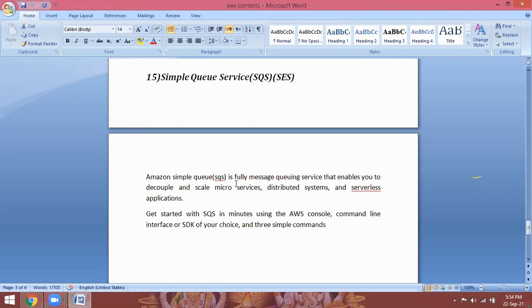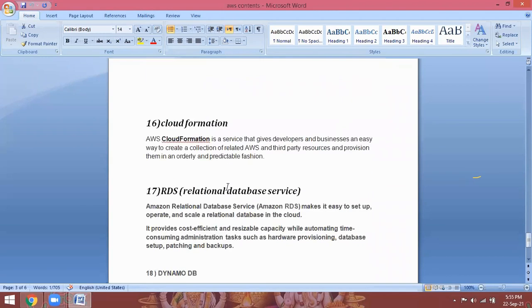Simple Queue is a fully managed message queuing service that enables you to decouple and scale microservices, distributed systems, and serverless applications. In a general environment, we configure an MQ server, a message queue server, like Microsoft's. Here it is serverless SQS. By using this, in minutes you can send a bulk of messages to the customers.